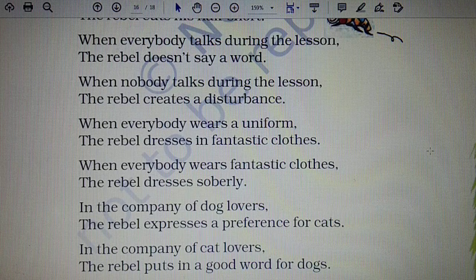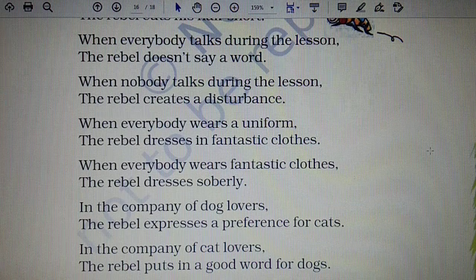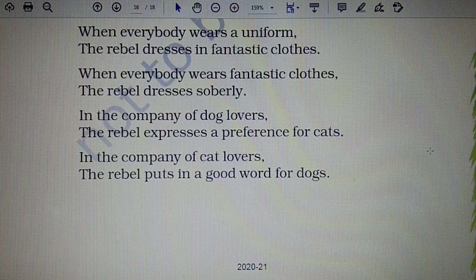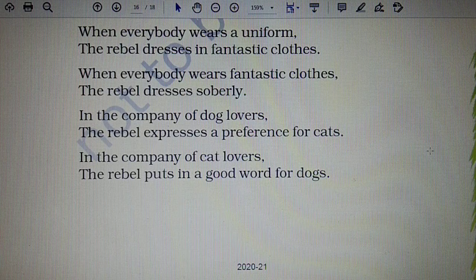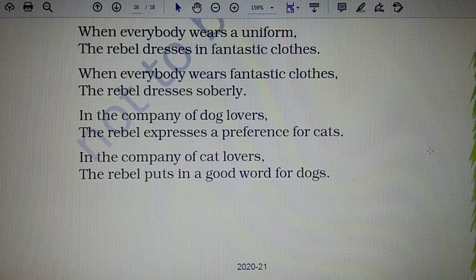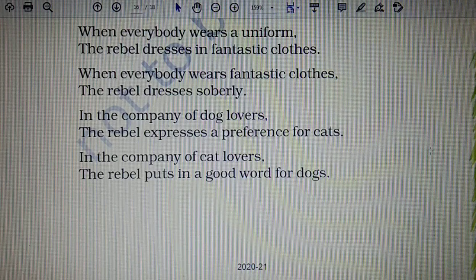However, the moment he sees others dressed up in different and colorful clothes, he would be unable to control his urge to wear the uniform. That shows that he is doing so because he wants to attract everyone's attention towards him, and also he wants to show his guts, his power, that he can do whatever he likes, whether the matter is right or wrong, he will do whatever he thinks right.